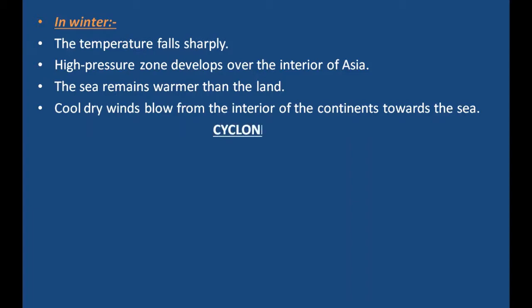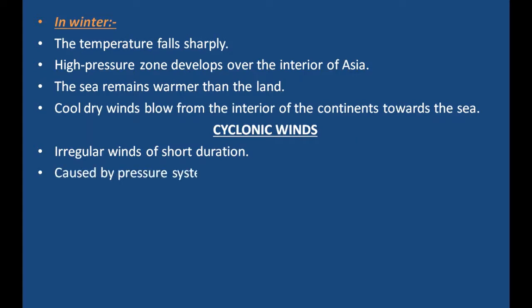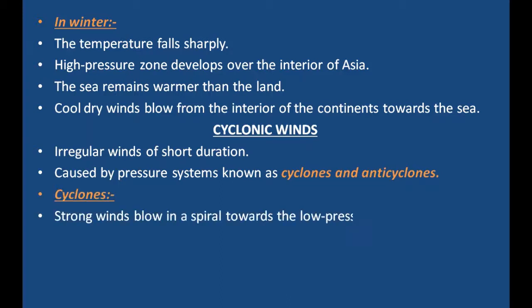Now the cyclonic winds. Cyclonic winds are irregular winds of short duration. Cyclonic winds are caused by pressure systems known as cyclones and anticyclones. Cyclones are strong winds that blow in a spiral towards the low pressure area at the center.